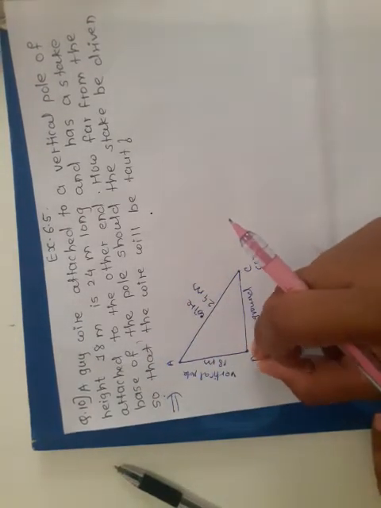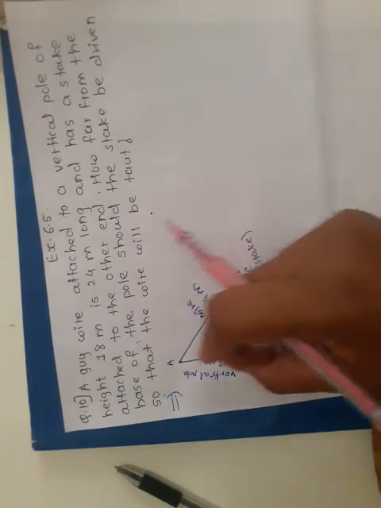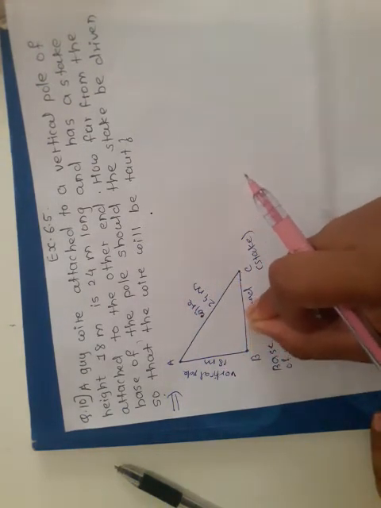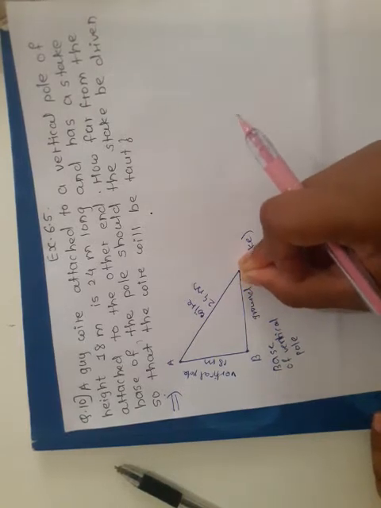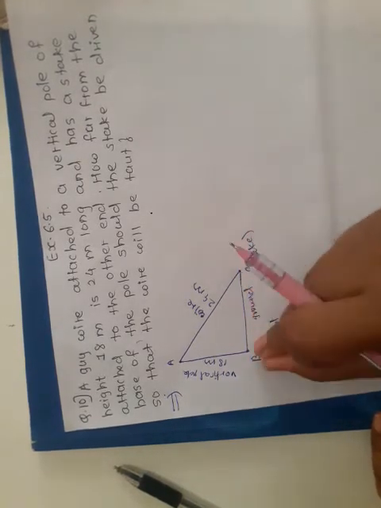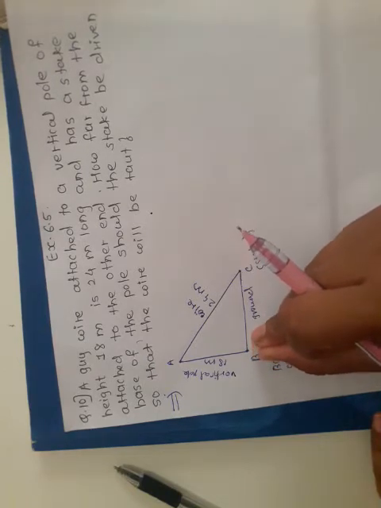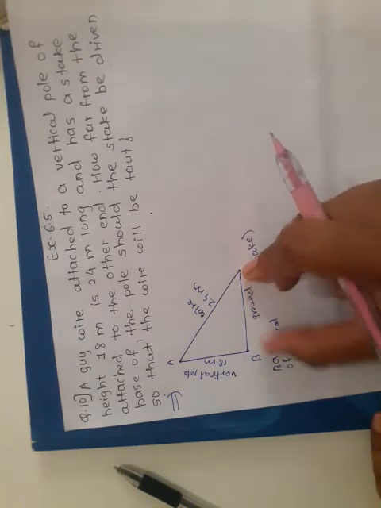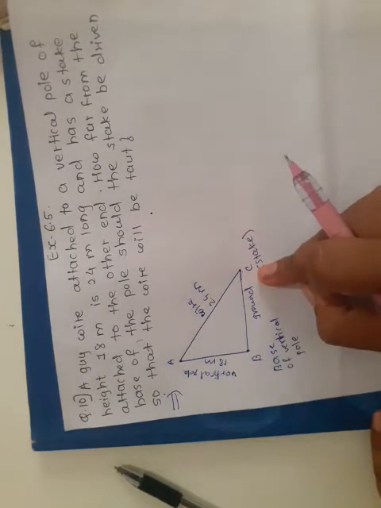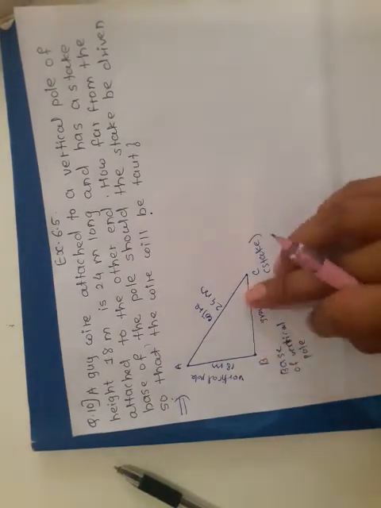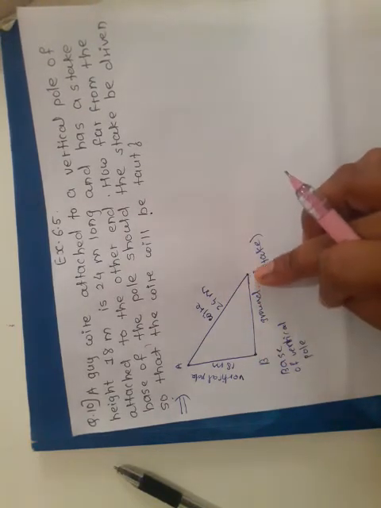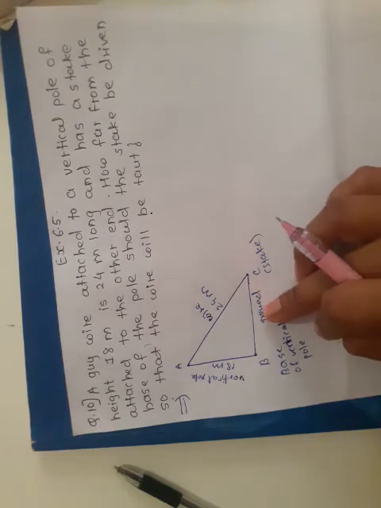It is straightened by us, and we drive the stake so that we tauten the wire. How far? From this point B we start to drive the stake up to a distance. This distance, from point B to point C, is what we have to find out. We drove the stake from point B to point C, and this distance is what we have to find out.